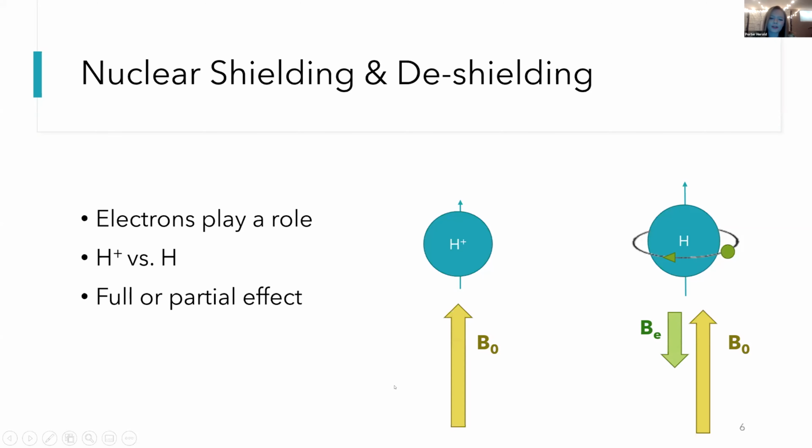And so there will either be a full effect of the magnetic field or a partial effect of the magnetic field. And graphically, this is what we call deshielded. There's nothing stopping the nucleus from experiencing the full effect of B naught. And this is called shielded. There's this electron and it's stopping the nucleus from experiencing the full effect of B naught.